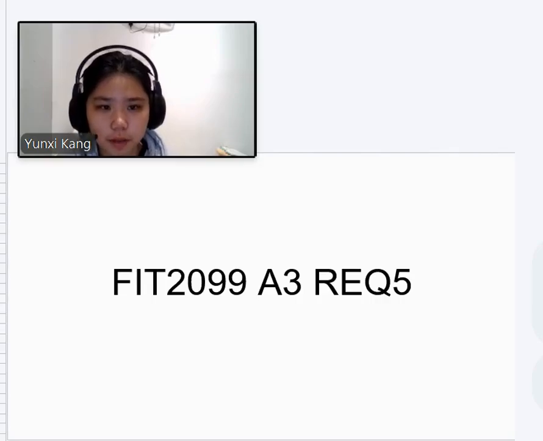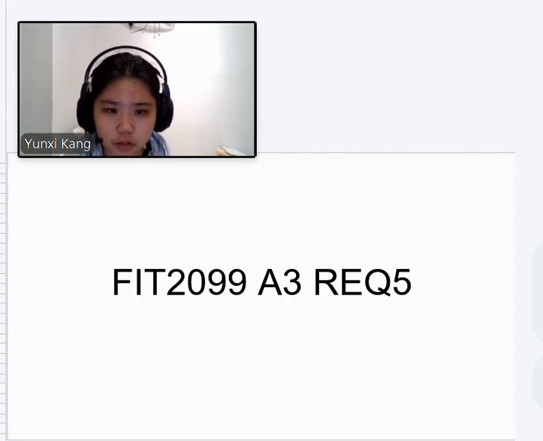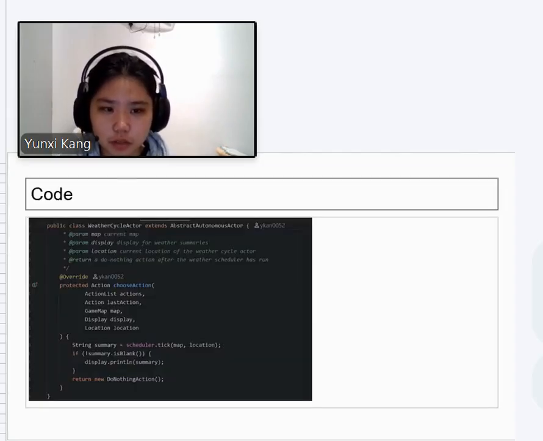For requirement 5, I implemented an API-driven weather system using the OpenMeteo API. The purpose is not just to print API data, but to convert real-world weather into meaningful game state changes. The weather system runs through WeatherCycleActor.